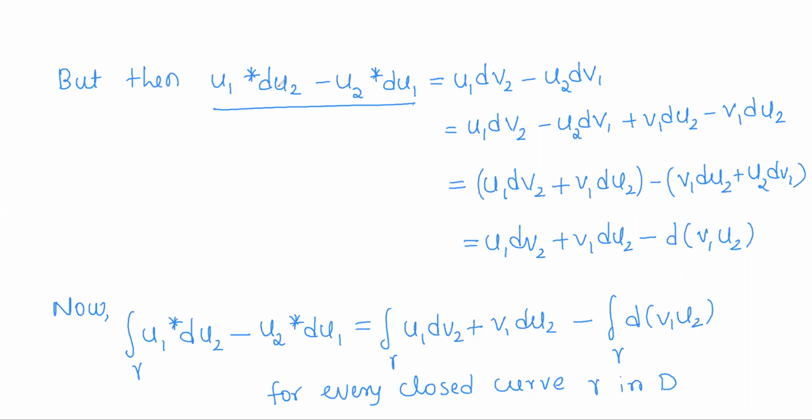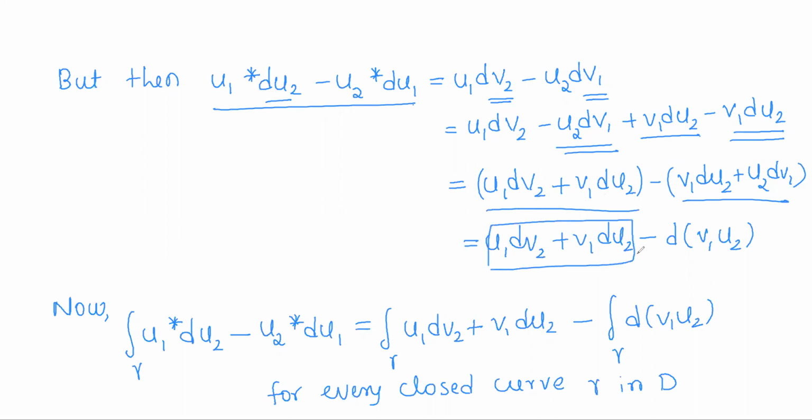So u1 star du2 minus u2 star du1. So star du2 is nothing but dv2, star du1 is nothing but dv1. Now add and subtract v1 du2. So u1 dv2 minus u2 dv1 plus v1 du2 minus v1 du2. Now combine these two terms. So u2 dv1 plus v1 du2. So take that side, and the remaining is u1 dv2 plus v1 du2.